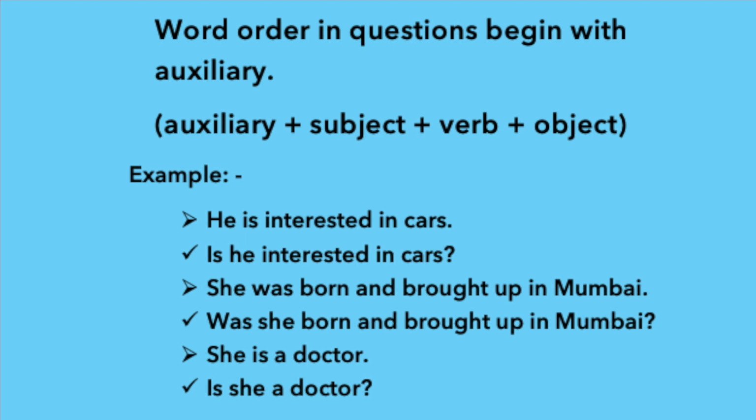So, dear children, if there is any auxiliary verb given in this sentence, you can begin with the auxiliary, then subject, then verb, and finally object. Remember, these questions are called yes or no questions. The answer for these questions will be yes or no. Is he interested in cars? Yes. Is she a doctor? Yes. If the sentence is she is not a doctor, you can ask is she a doctor? Then the answer will be no.